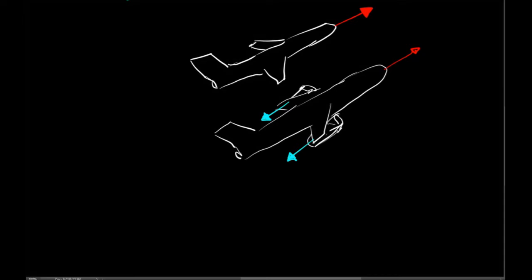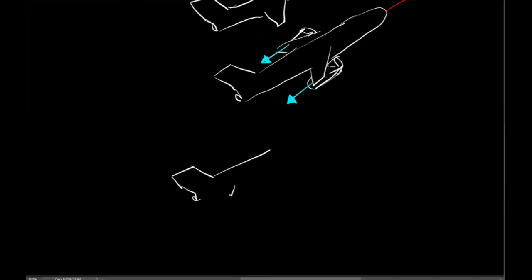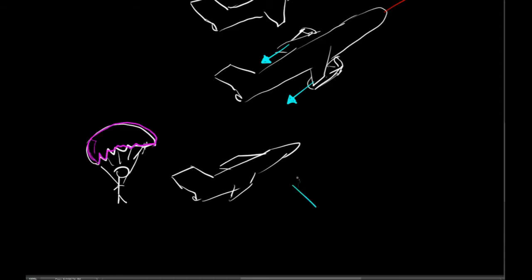In this case, the sum of all these momentum vectors should equal 0. We can add as many objects to the system as we want. We can have a guy parachuting out of the airplane. We can have the surface-to-air missile about to impact the airplane. And the sum of all of these momentum vectors cannot change.